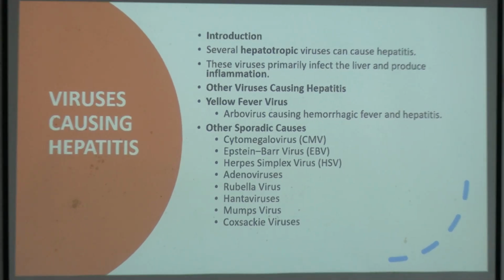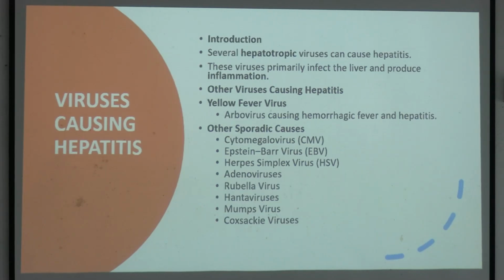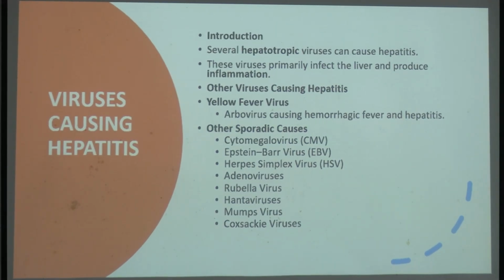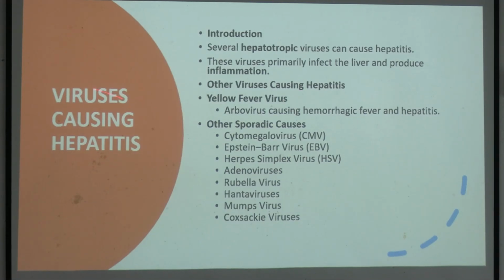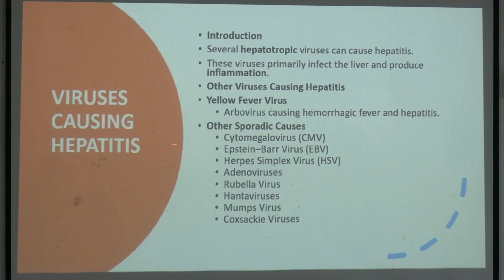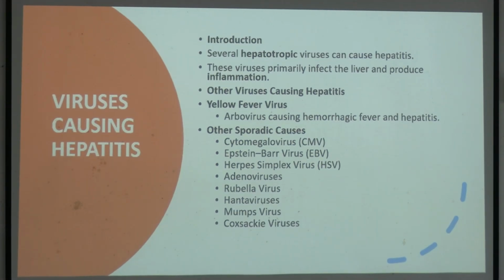So which viruses cause it, apart from the hepatitis viruses? They are yellow fever virus, cytomegalovirus, Epstein-Barr virus, adenoviruses, rubella virus, hantavirus, mumps and coxsackie virus. So many viruses cause hepatitis. Some cause primary infection, some cause secondary infection, some cause complications.